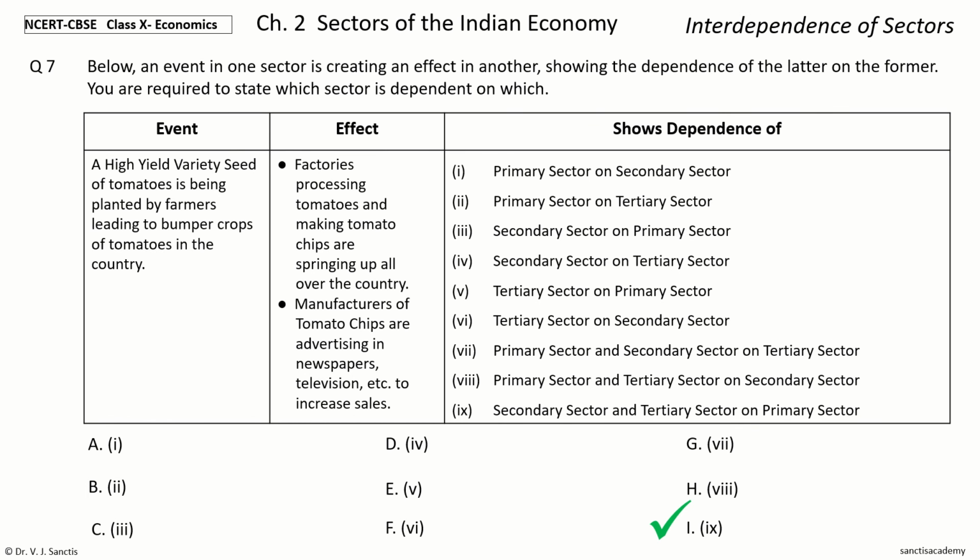And factories processing tomatoes springing up all over the country are in the secondary sector. And the effect of advertising is in the tertiary sector. So this effects an event shows the dependence of the secondary sector and the tertiary sector on the primary sector.